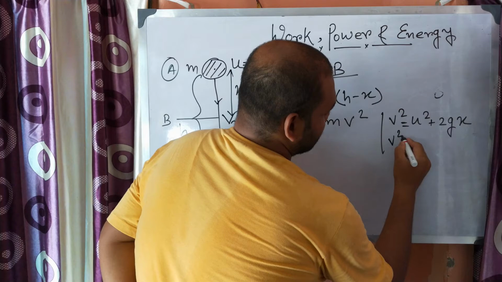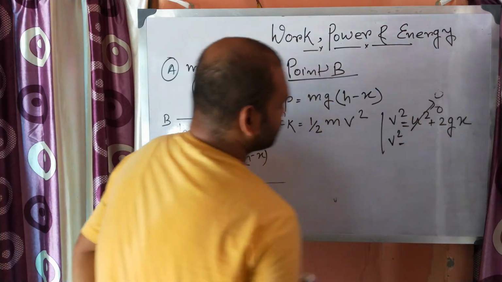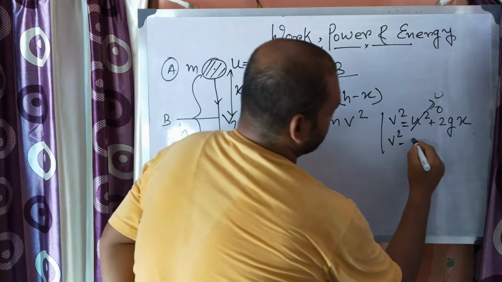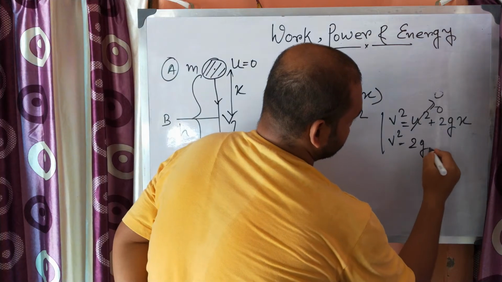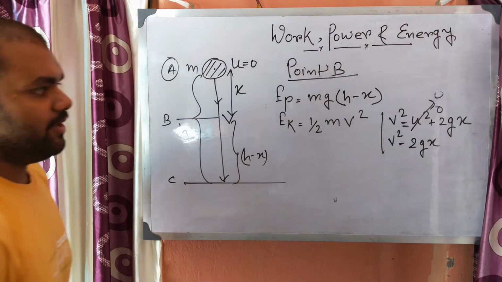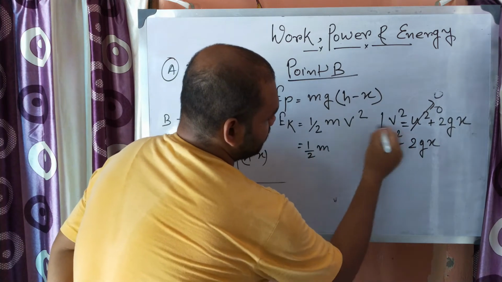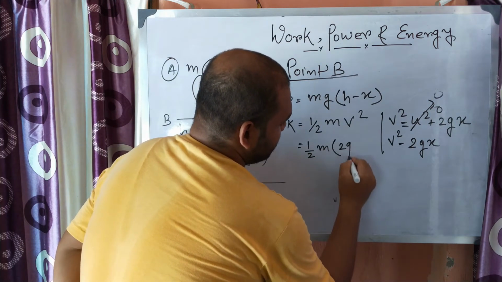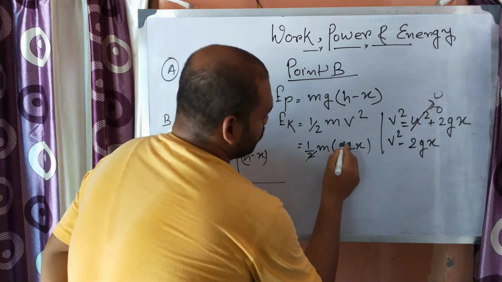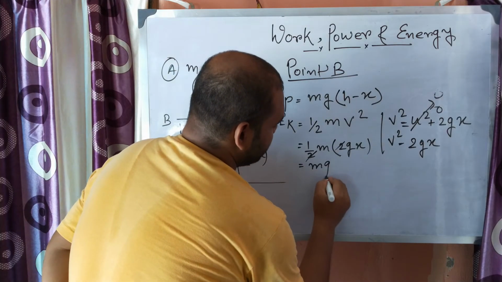So v square, with u square being 0 because u is 0, is equal to 2gx. Instead of half m v square, we can put half m 2gx, so 2 cancels out, giving mgx.